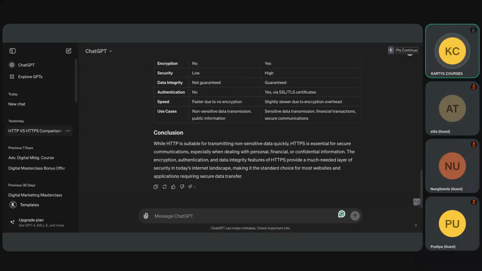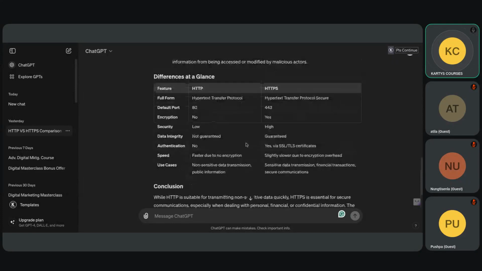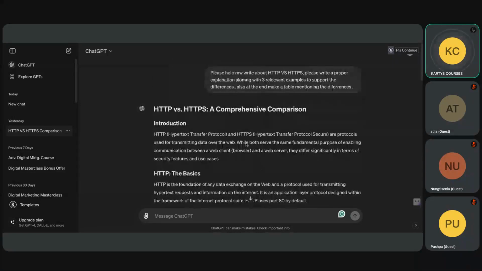Pushpa, imagine you're doing homework. Can you see the screen? ChatGPT is there, right? Okay. So for the homework, from now onwards, you have to start using ChatGPT. Why? Because you have to start practicing AI. And there are different tools that we'll start using.